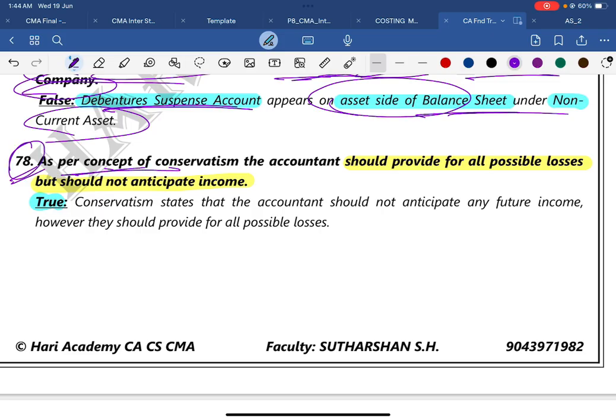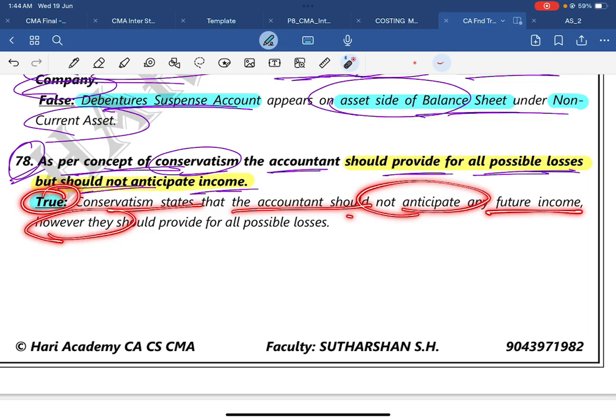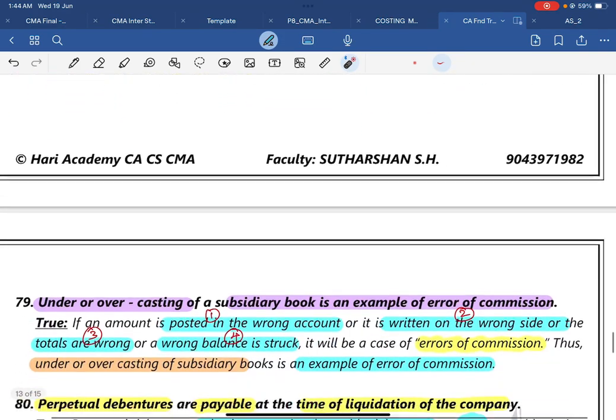78. As per the concept of conservatism, the accountant shall provide for all possible losses but should not anticipate income. The answer is true. Conservatism states that the accountant should not anticipate any future income. However, they should provide for all possible losses.